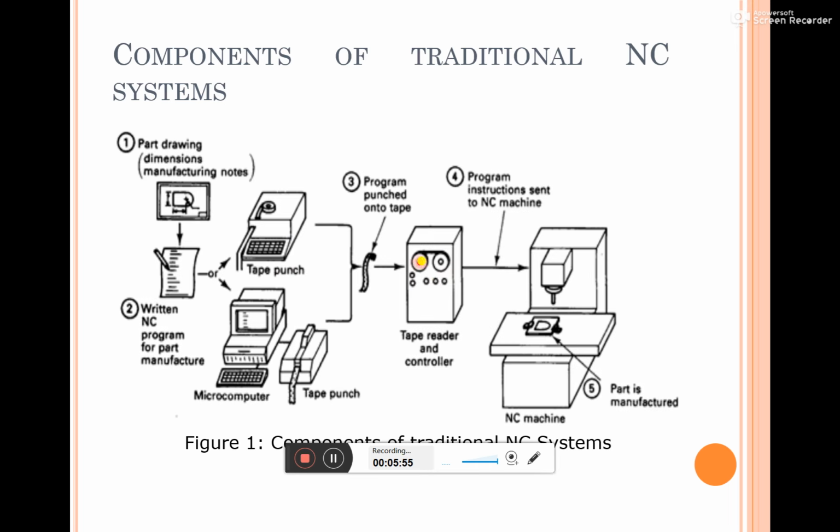After that the instructions will be read by the tape reader, and as per the read instructions, the controller will guide the NC machine according to the different movement requirements, so that it performs the machining. So that is how these different components work, and how they are used and performed during NC machining.